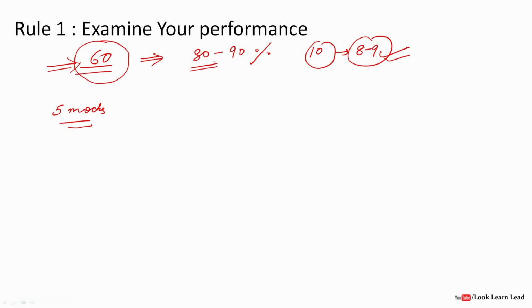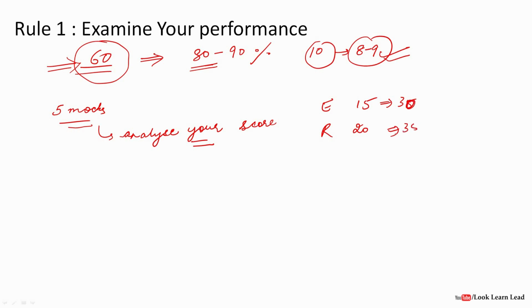This time don't worry about the number of questions or the time. You just give the mock tests with accuracy. After completing 5 mock tests, one after another, analyze your overall score. Analyze how much you have scored in each section, or in each topic of the section, and see how much you have attempted section wise. Suppose in English you have attempted around 15 questions out of 35, in reasoning around 20 questions out of 35, and in quant around 20 questions out of 35, and with how much accuracy.